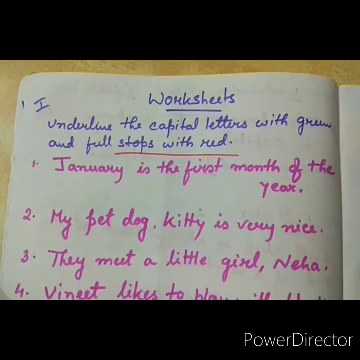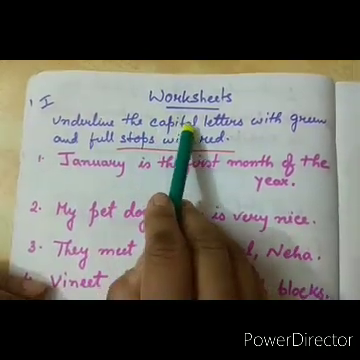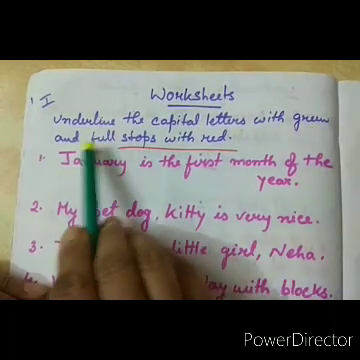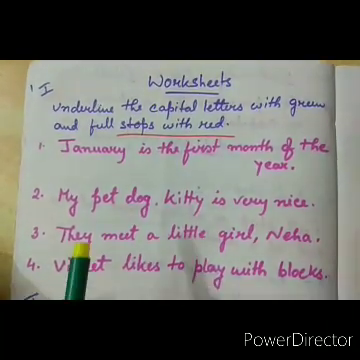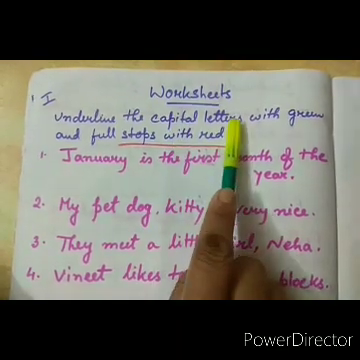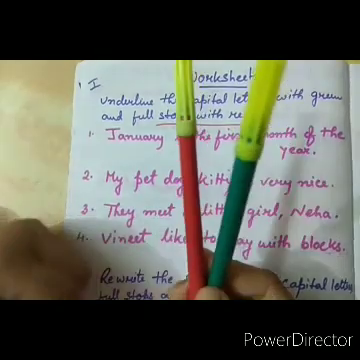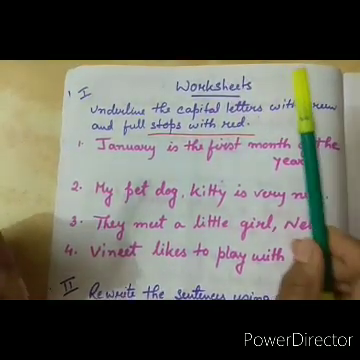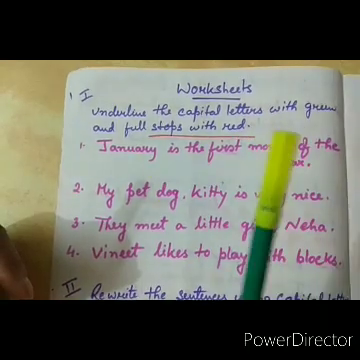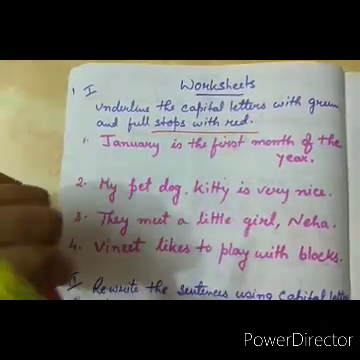Now let us do some worksheets. Number 1. Underline the capital letters with green and full stops with red. Here some sentences are written. You have to underline the capital letters with green. See, I am having with me one red sketch pen and green sketch pen. You can use crayons. So underline the capital letters with green color and the full stops with red color. Okay, let's start.